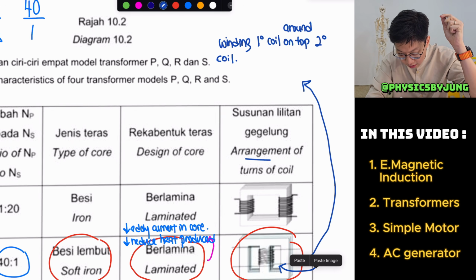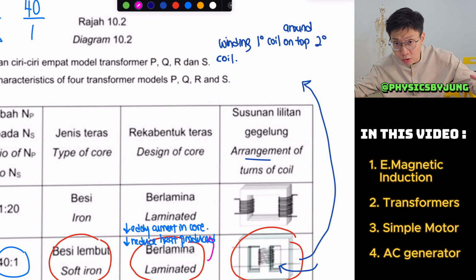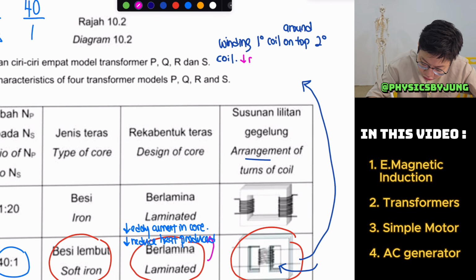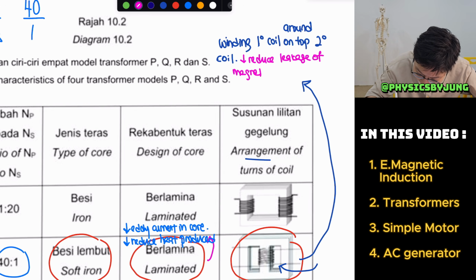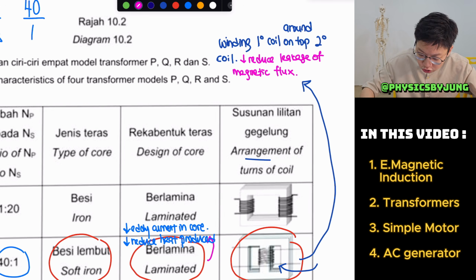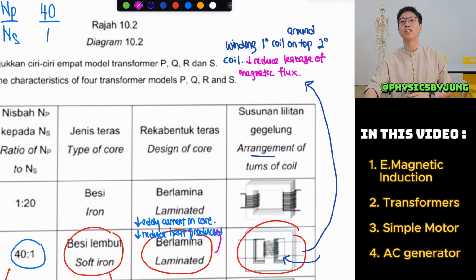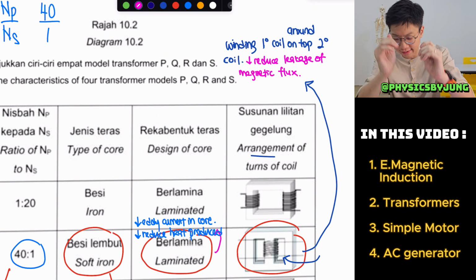The reason why we want to put them together is because we want to reduce the leakage of magnetic flux. You are trying to reduce the leakage of magnetic flux. So this is something very important.